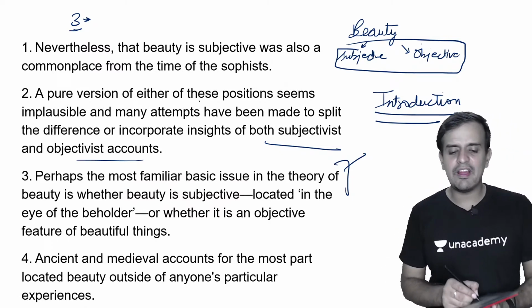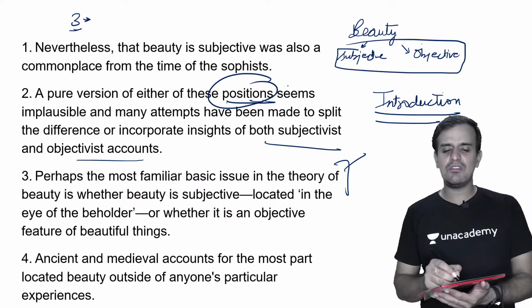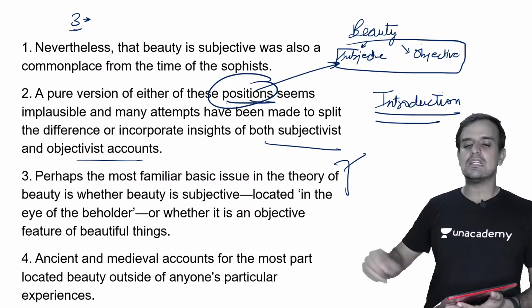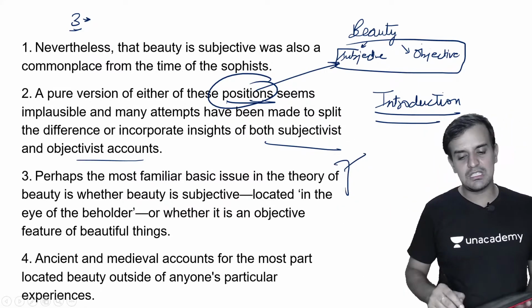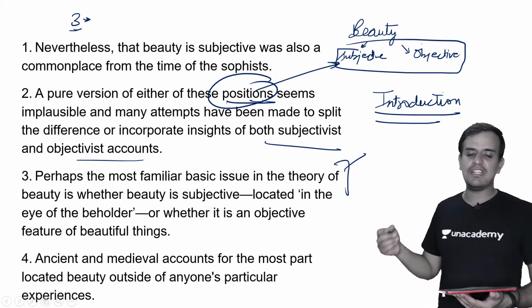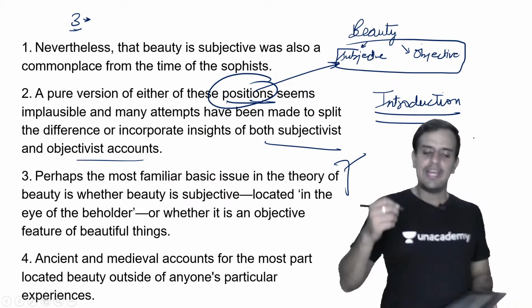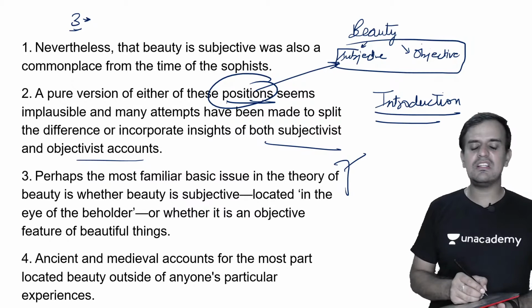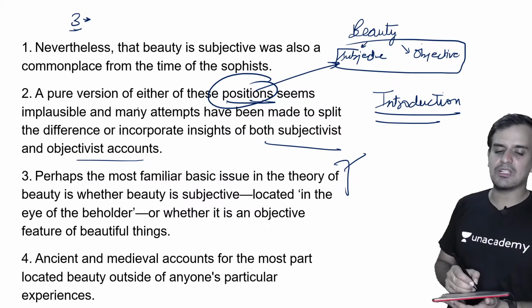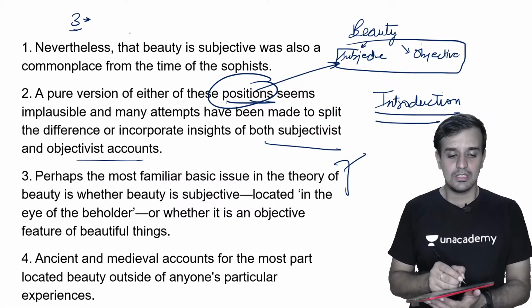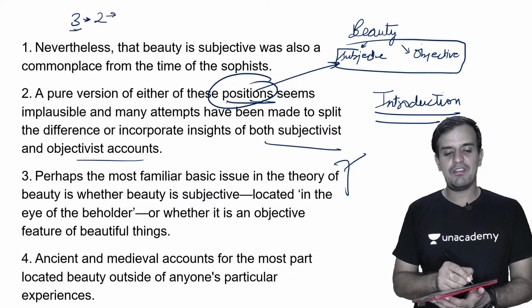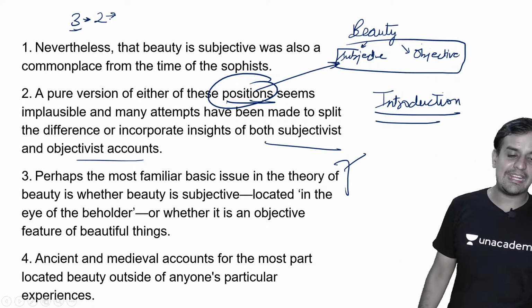A pure version of either of these positions. Which positions are we talking about? We are talking about these positions, subjective and objective positions. A pure version of either of these positions seems implausible, and many attempts have been made to split the difference or incorporate insights of both subjectivist and objectivist accounts. So after third, what will come? We are going to use second.